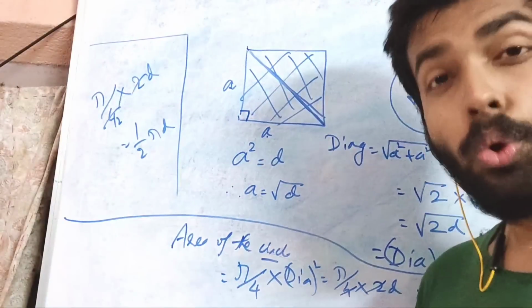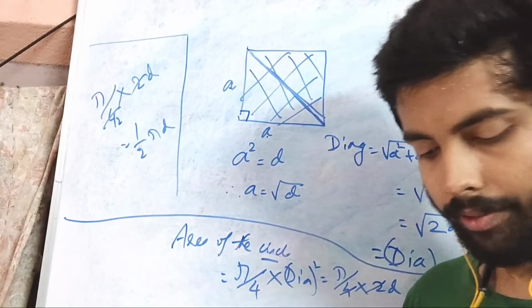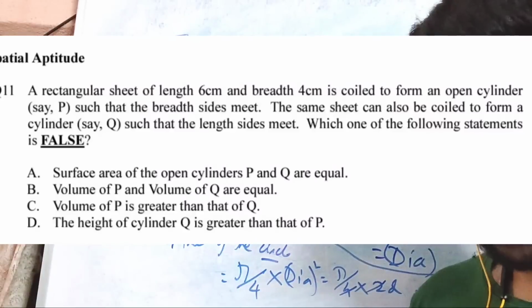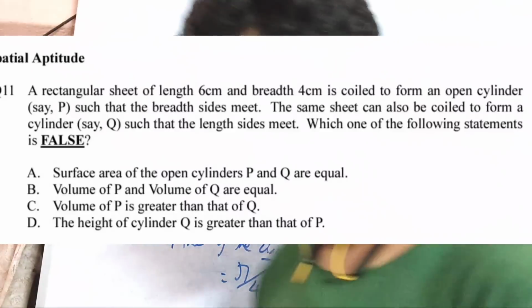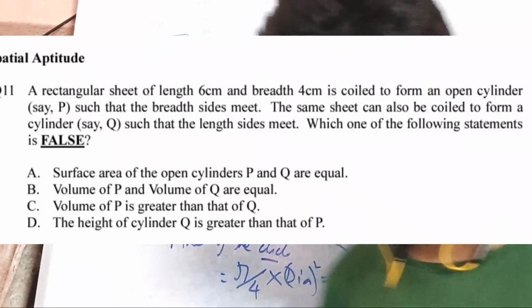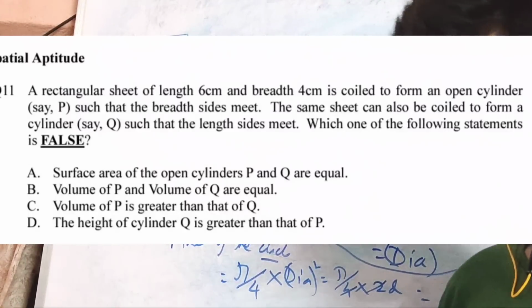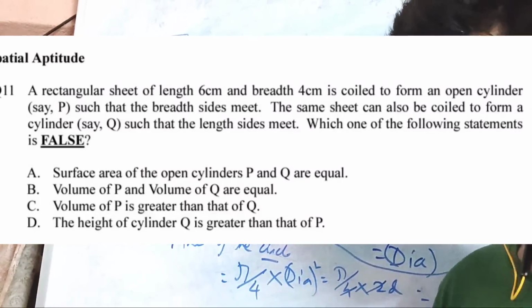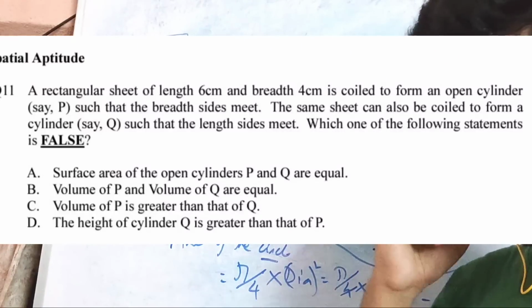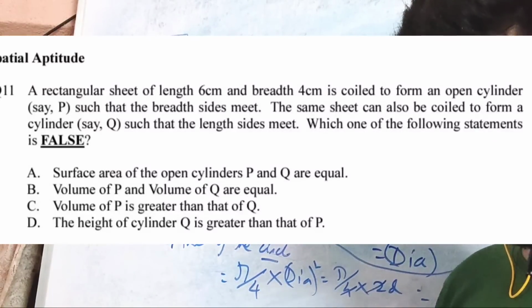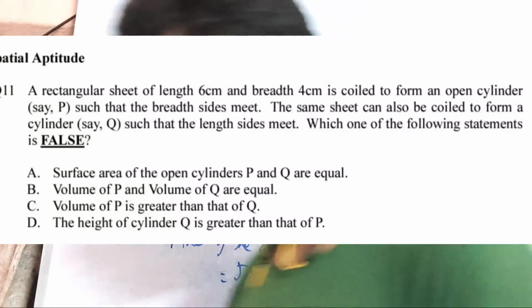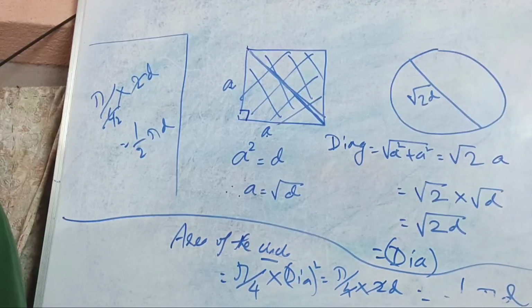So stay tuned. The problem that IIT Bombay have given as the model problem for spatial aptitude is as on the screen. They have told a rectangular sheet of length 6 cm and breadth 4 cm is coiled to form an open cylinder. Okay, fine. Says that the breadth sides meet. That means the 4 cm sides are meeting. I will show you what's happening. Can also be coiled to form a cylinder such that the length sides meet. Which one of the following statements is false? So the false statement they wanted to know.